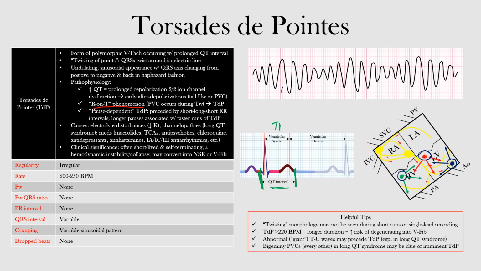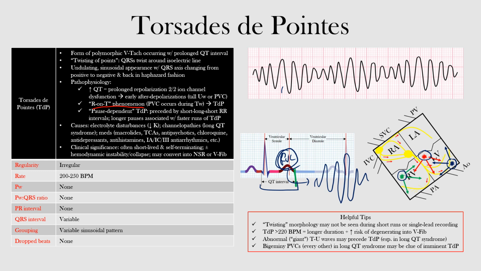If we erase some of this here, we're saying that we have a prolonged QT interval. Imagine that this QT was prolonged. In this case, it's not, but let's assume it is. What you have going on is a PVC, or an R wave, falling on top of this area. It falls in this area, and after that, it precipitates the torsades that we saw there. That's what's going on. We call that an R on T phenomenon. You can imagine that the greater the QT interval, the greater the chance for a PVC to fall in this region and precipitate the rhythm.